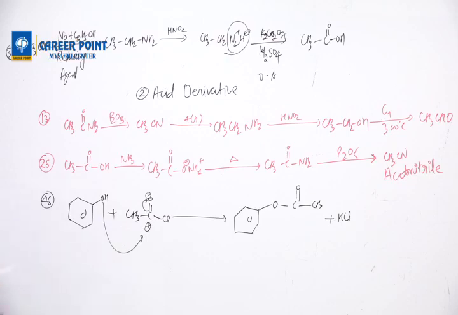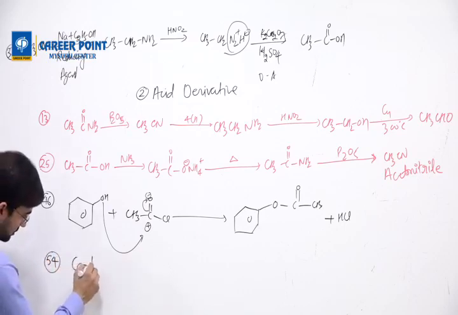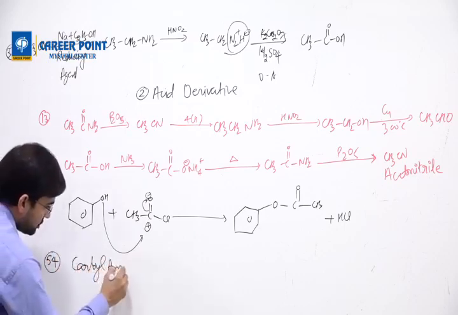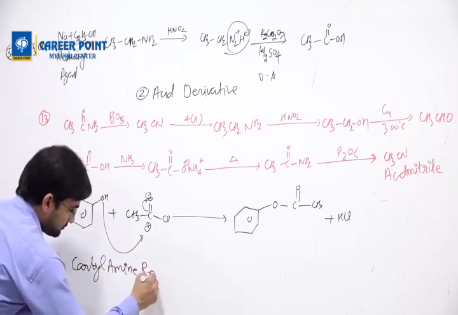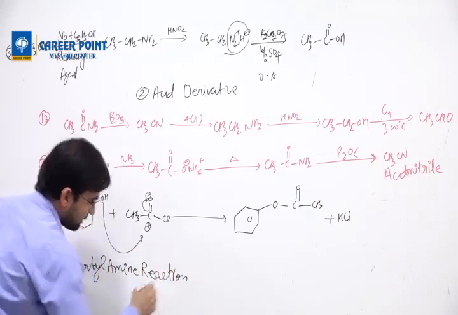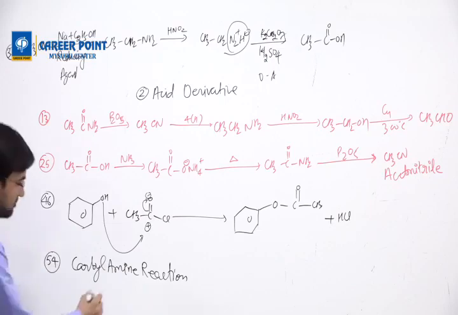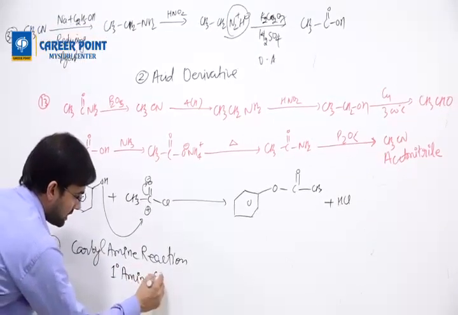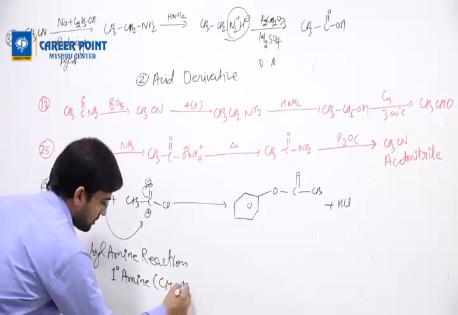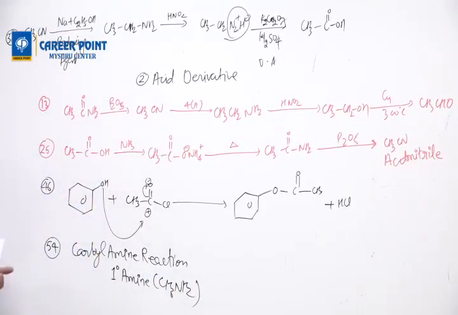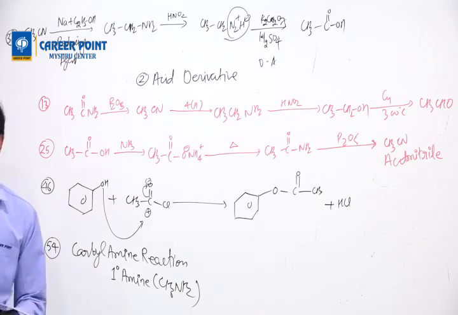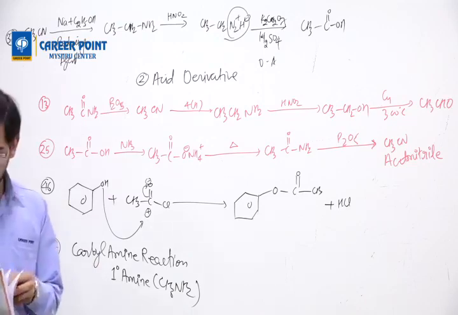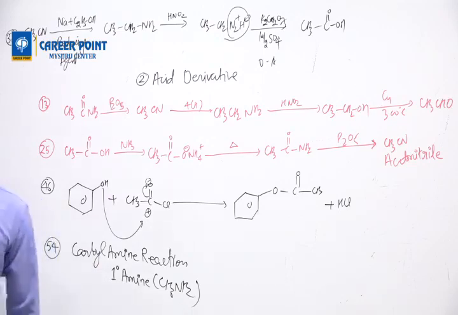It's a primary amine. 54 is the carbylamine reaction. The carbylamine reaction is given by what? It's given by a primary amine, that is CH3NH2. Okay, so that's all for this chapter.